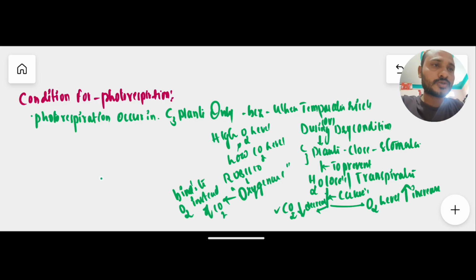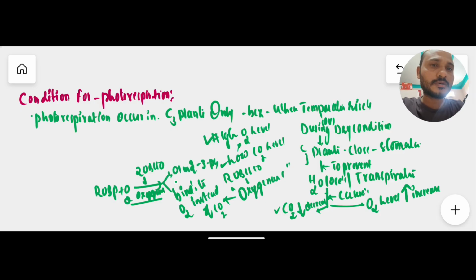RuBP plus oxygen, in the presence of RuBisCO acting as an oxygenase, forms two compounds: one molecule of 3-PGA and one molecule of 2-phosphoglycolate. Like that, the photorespiration process occurs due to all these reasons.